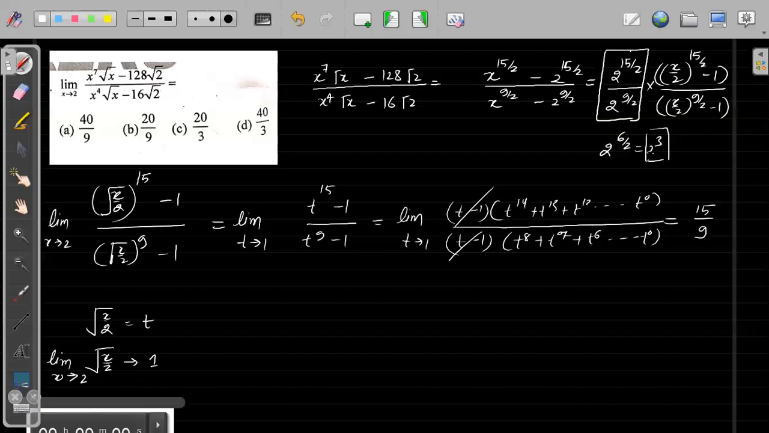There was 2 to the power 3 multiplied. So this whole thing will become 2 to the power 3 into 15 by 9. So this will simply become 40 by 3. Okay, I hope everybody understood. I will write here also, there was 2 to the power 3 multiplied. Okay, I hope everybody is okay. Everybody understood what I have done, right?